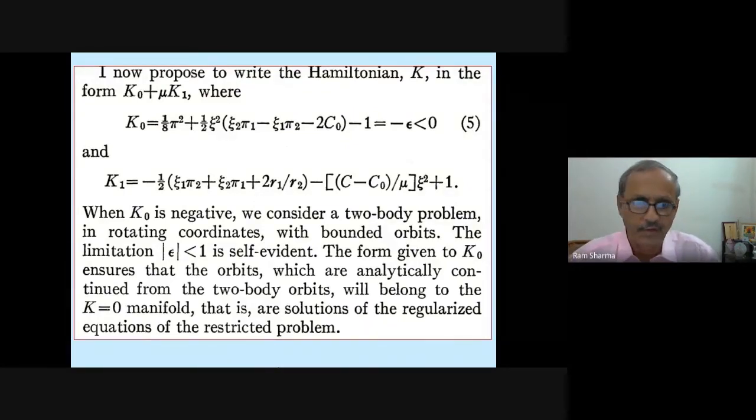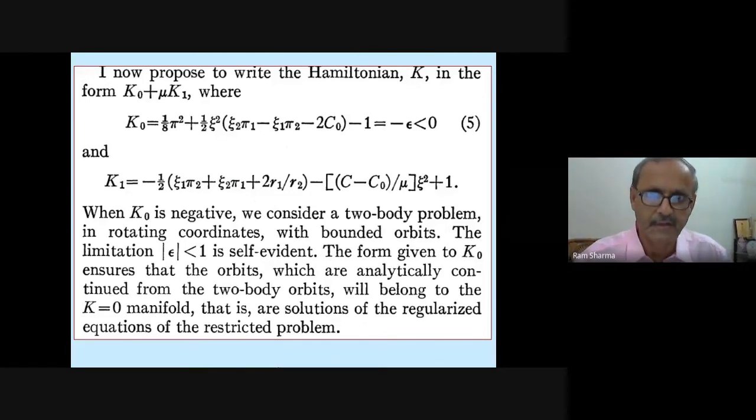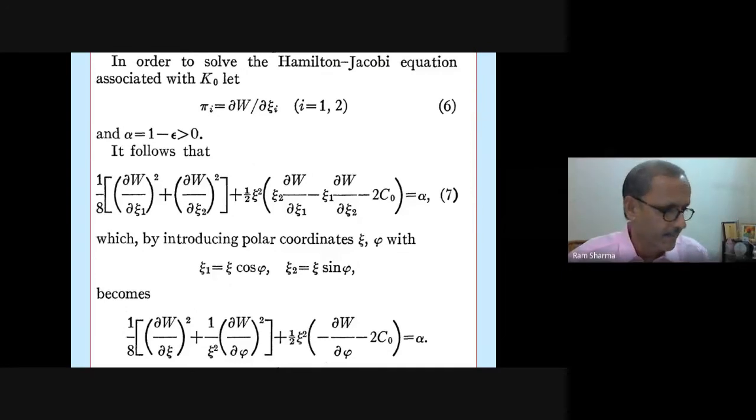The form given to k0 ensures that the orbits which are analytically continued from two-body orbits will belong to the k is equal to 0 manifold. That is, they are solutions of the regularized equations of the restricted problem. It's very nice, but we need to read it a number of times. It's not very easy to just understand. What I say today, those who are interested in this have to read it carefully, and then they will understand it.